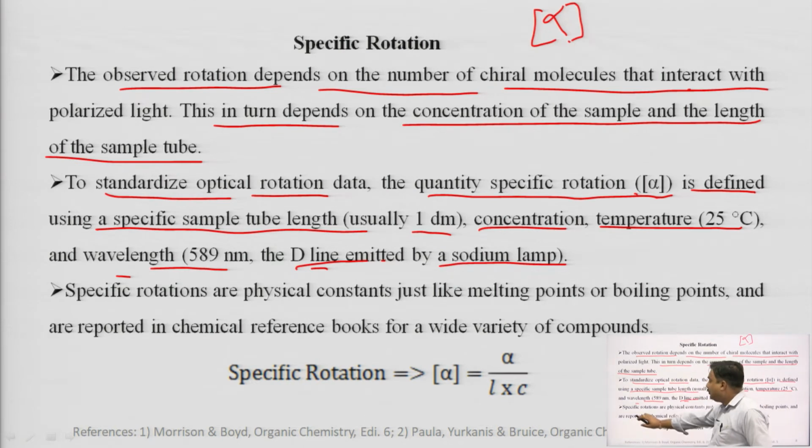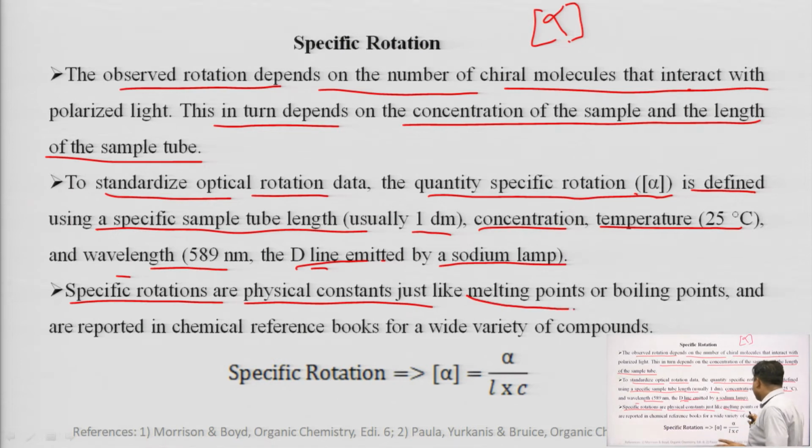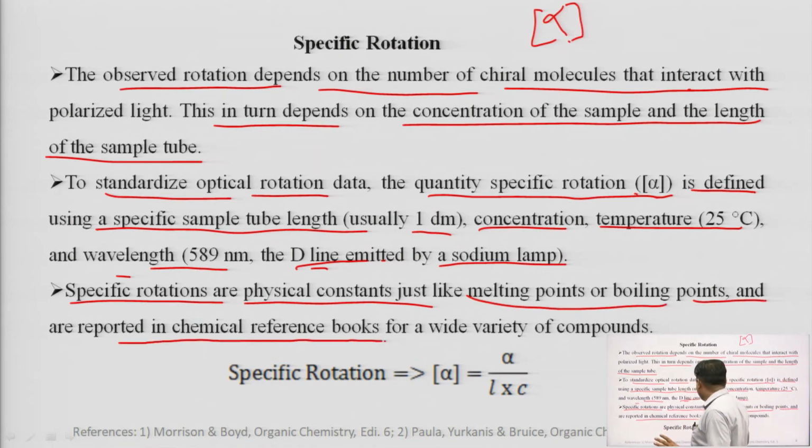Specific rotations are physical constants just like the melting point or boiling point, and are reported in the chemical reference books for a wide variety of compounds.